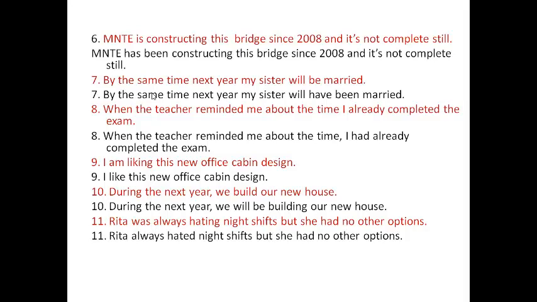Next one, eighth sentence. When the teacher reminded me about the time I already completed the exam. What is that? It is something abrupt. Here we have two past activities. It shows a sequence of events in the past. That's why we have to change like this. When the teacher reminded me about the time, I had already completed the exam.